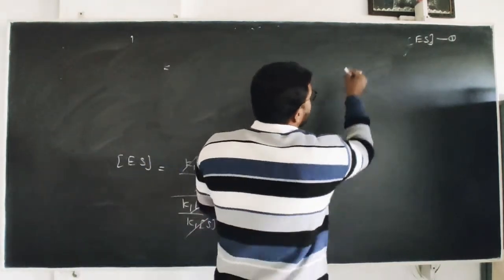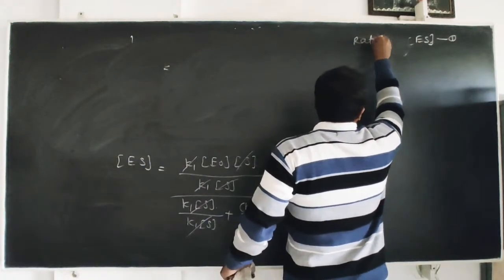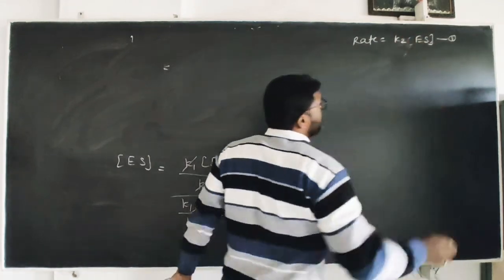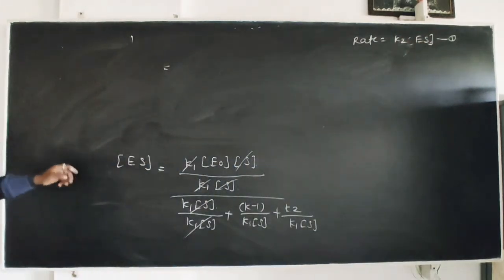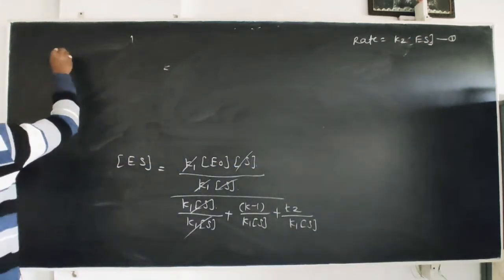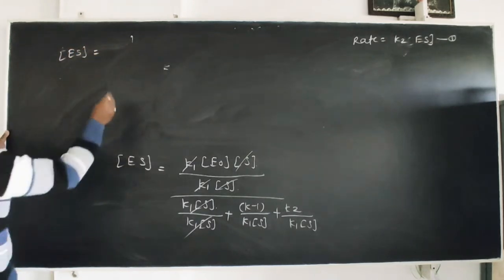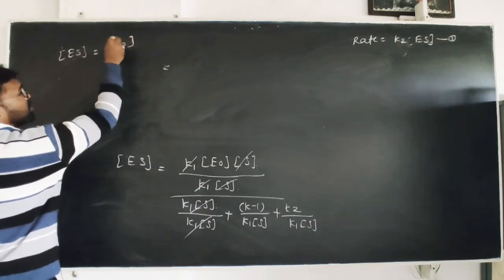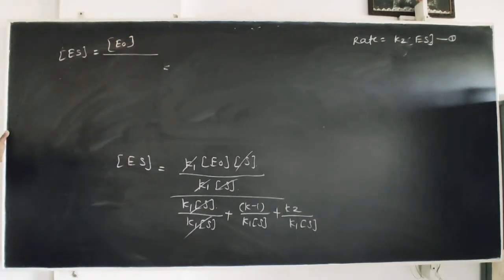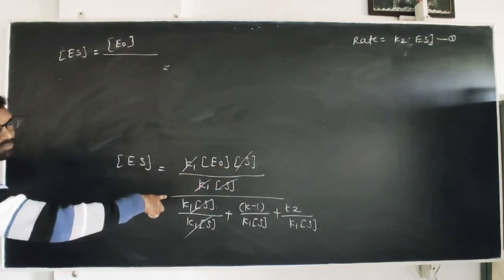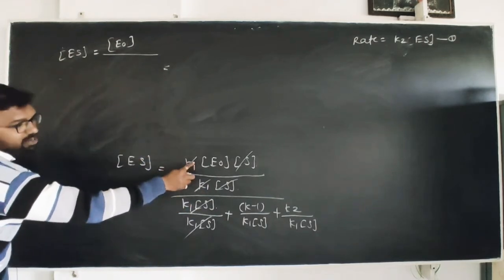What is the equation here? Rate is equal to K2 into ES. For the concentration of the intermediate, ES is equal to E0 divided by, with no other term there, only E0 remaining.